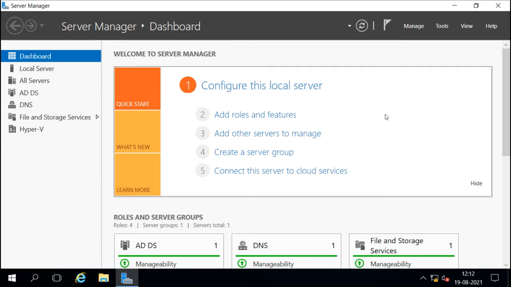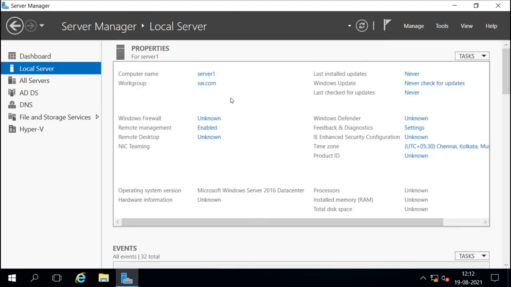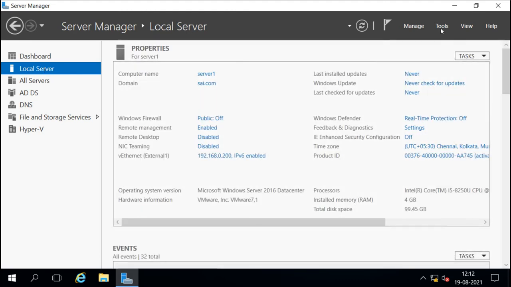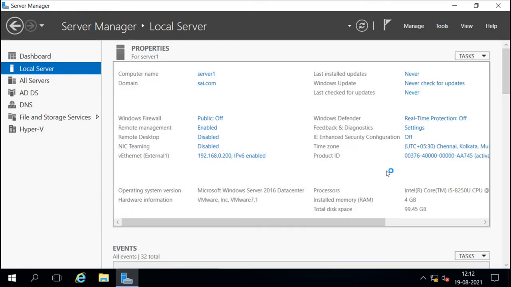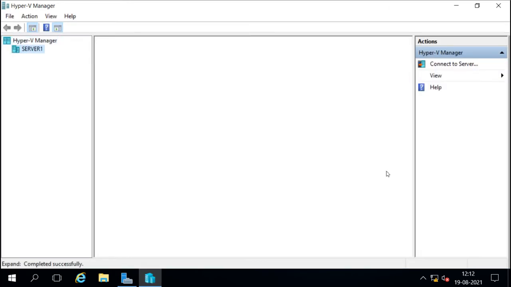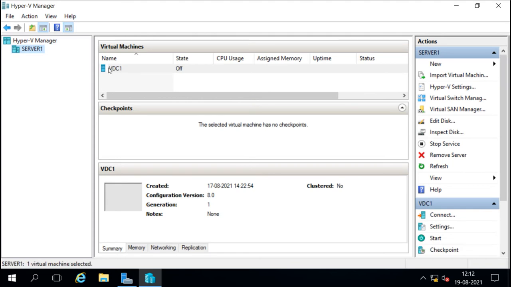This is our server, and in this server this is a domain controller itself, and I have Hyper-V installed here. So I will open the Hyper-V Manager, and in that we have one virtual domain controller available. So I will start this one. This is also our domain controller, and I want to do the cloning for this domain controller.